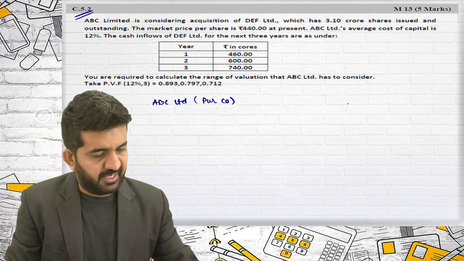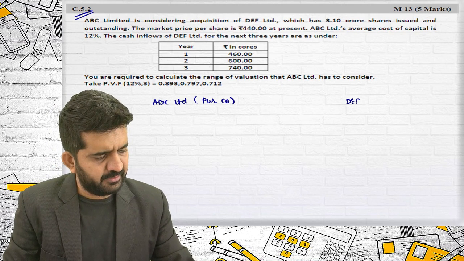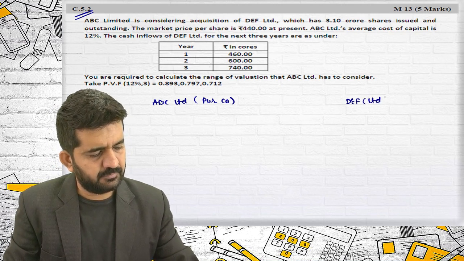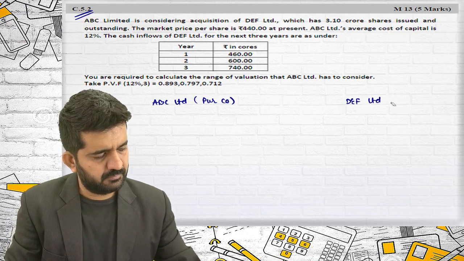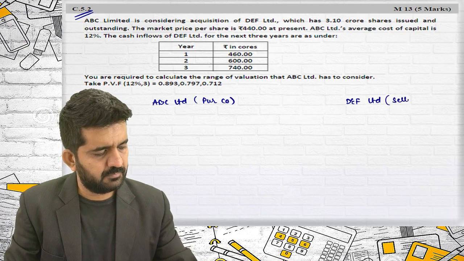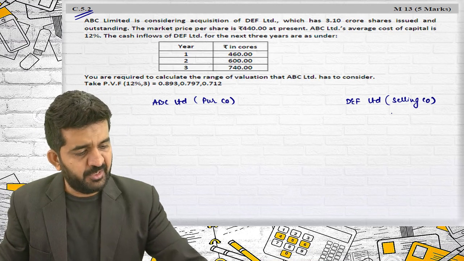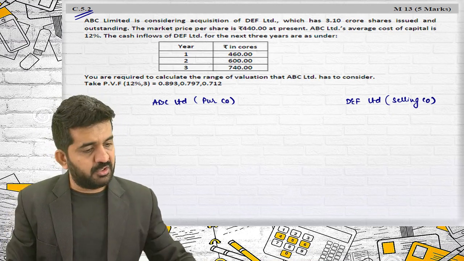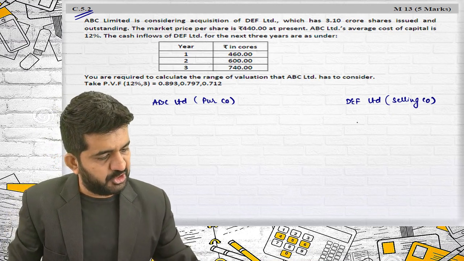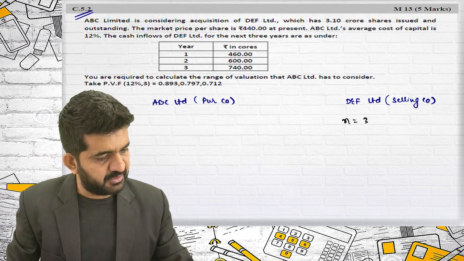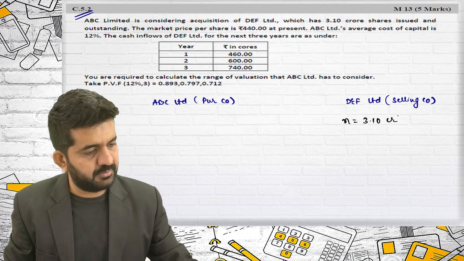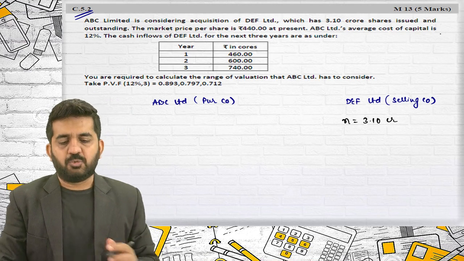And DEF is vendor. Which has 3.10 crore shares issued. So number of shares is 3.10 CR issued and outstanding.